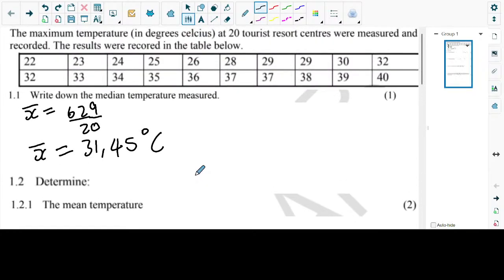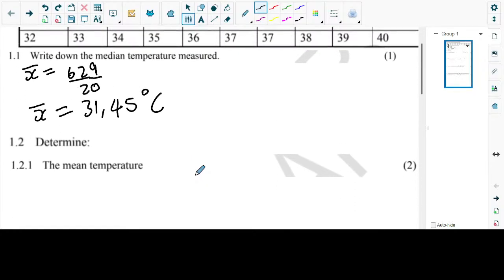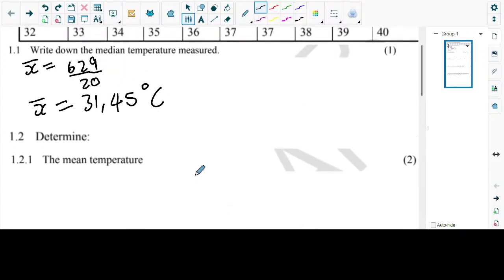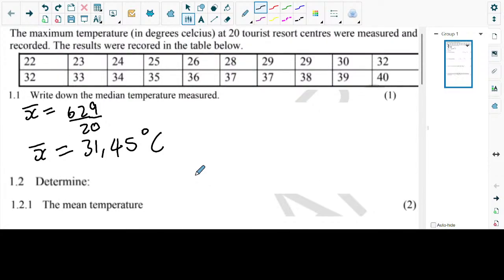This one has used our senior as 1 mark. Let's just go to number 2. Okay, number 2 says... So number 1 was the median. Yeah, the median, it's what we've been doing all along. So you can change this one. Just say this one is going to be 2.1.